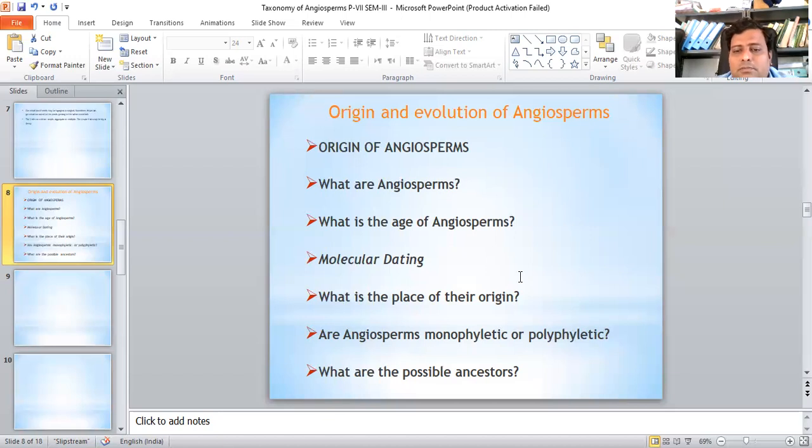The pollen grains of angiosperms are also unique in having a non-laminate endexine and ectexine differentiated into the foot layer, columnar layer and tectum.